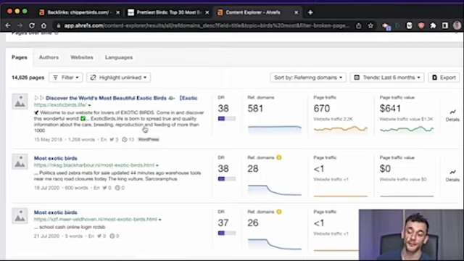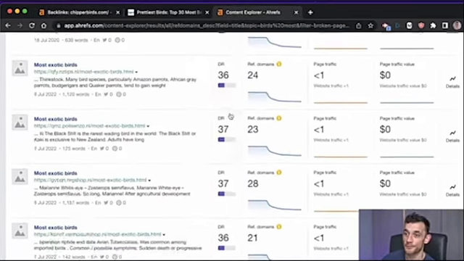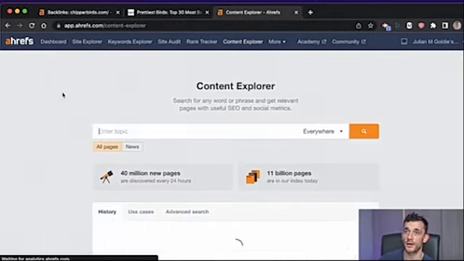And then by doing that, we know where our competitors are getting backlinks from. We can either reach out to them, or we can just create content around trending topics and hope people naturally find our content for SEO and then link to us naturally, just like this. So there's two ways it can go. So let's start from scratch.